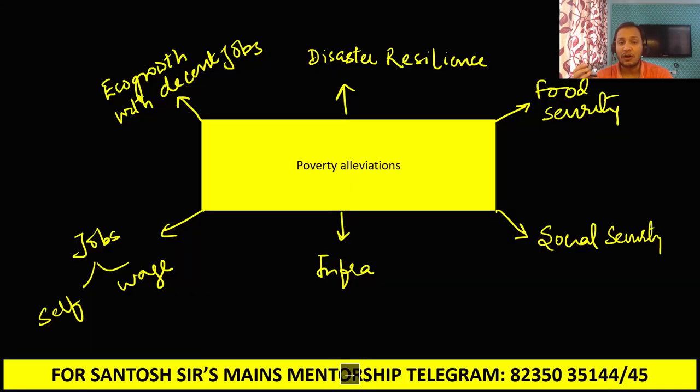So now coming to what steps are needed for poverty alleviation, you can see I have again drawn a diagram. Poverty alleviation steps: the government's effort or approach to poverty alleviation can be divided into these steps. First is economic growth with decent job opportunities. Guys, without economic growth you cannot defeat poverty.